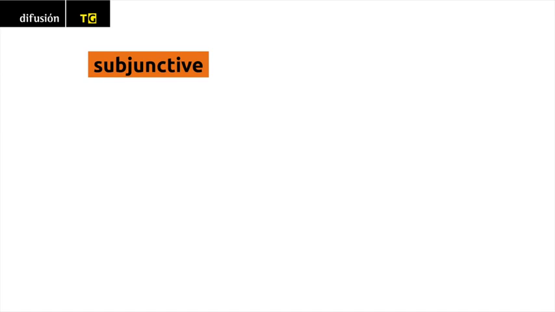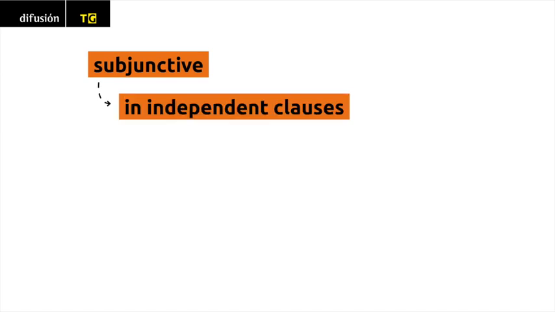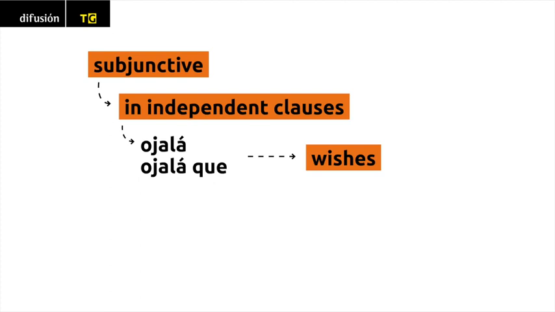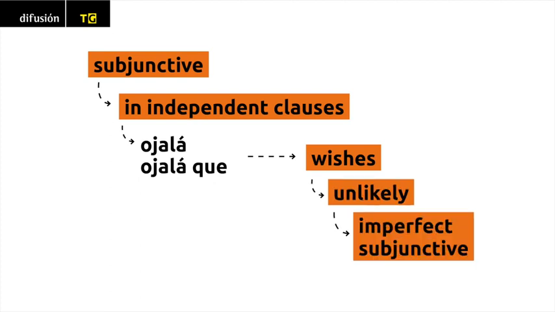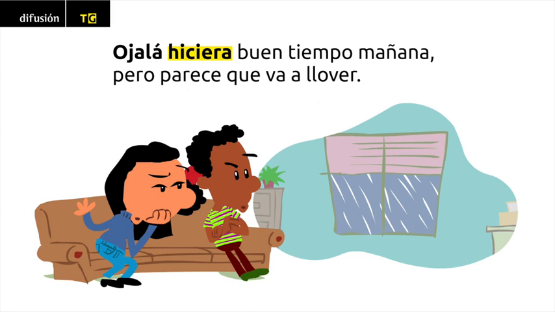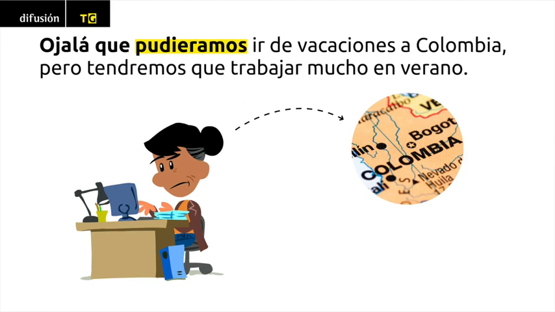The subjunctive can also be used to express wishes in independent clauses formed with ojalá or ojalá que. If the wishes or hopes are unlikely, the imperfect subjunctive is used. Ojalá hiciera buen tiempo mañana, pero parece que va a llover. Ojalá que pudiéramos ir de vacaciones a Colombia, pero tendremos que trabajar mucho en verano.